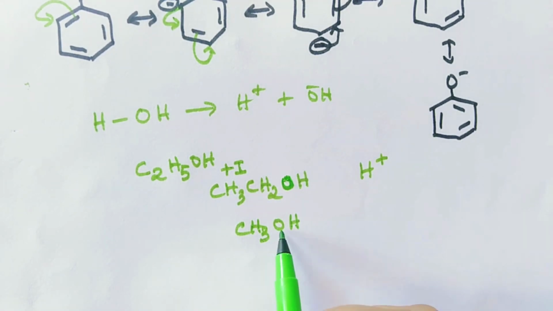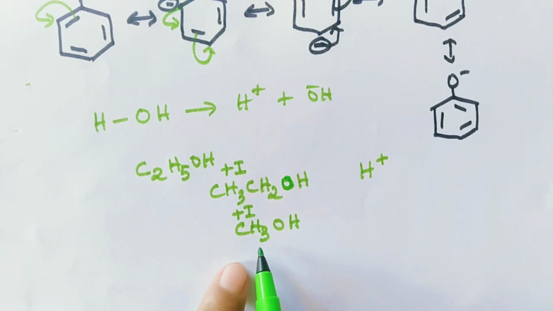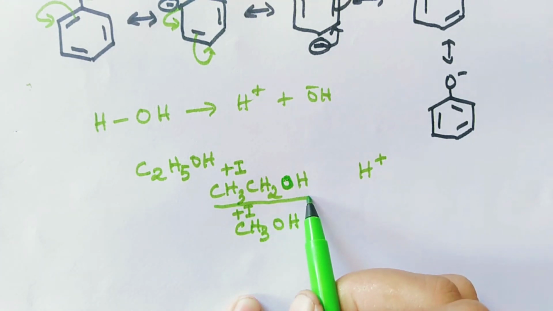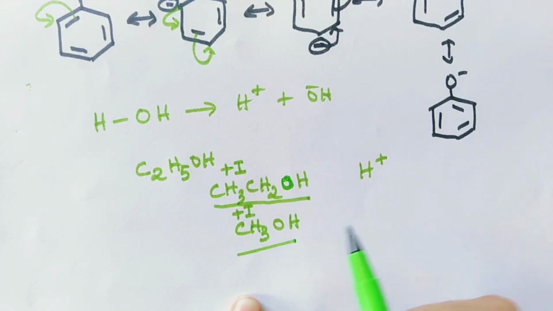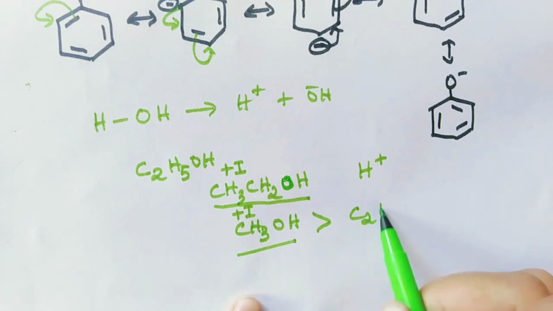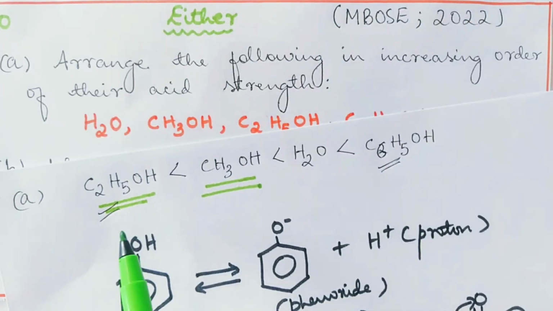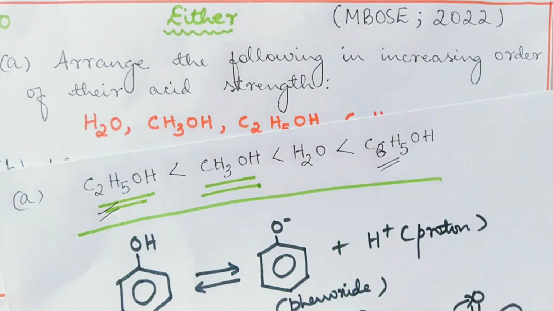Now let's have a look at methyl alcohol. Here this one increases the electron density on oxygen atom by a positive inductive effect. But here we have only one methyl group, so the electron density is not so high as in the case of ethyl alcohol. That's why this one is more acidic than ethyl alcohol. Hence the increasing order for the acid strength is in this way. Okay.